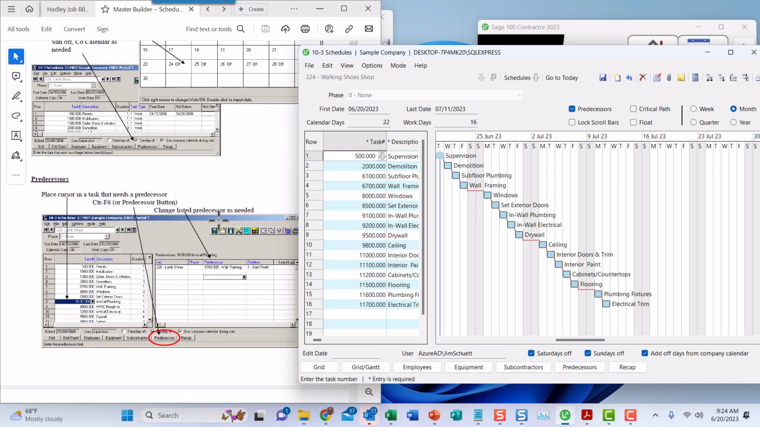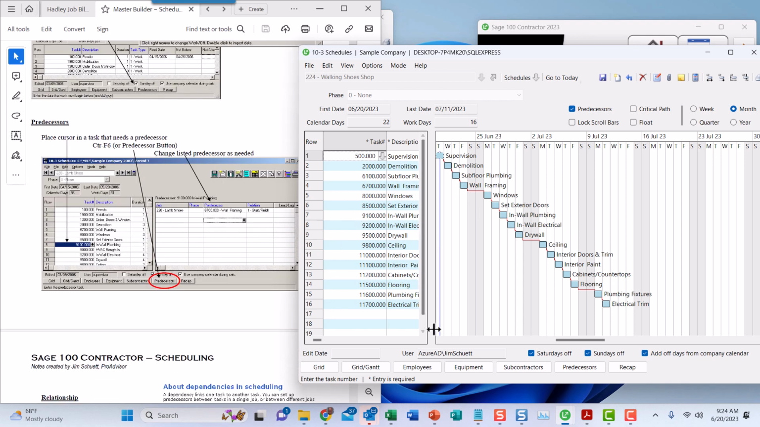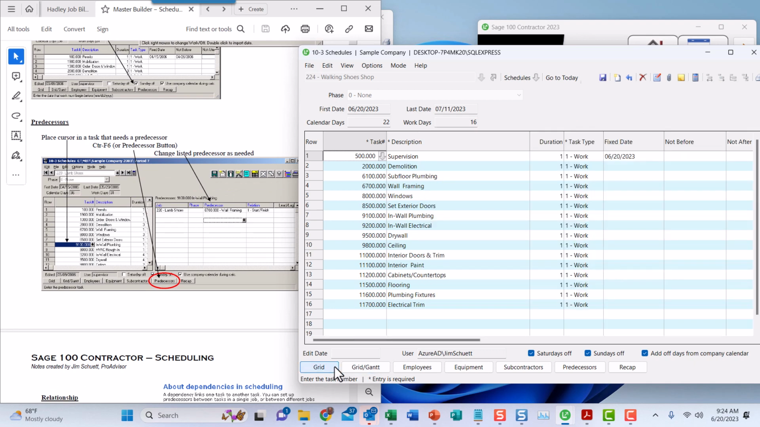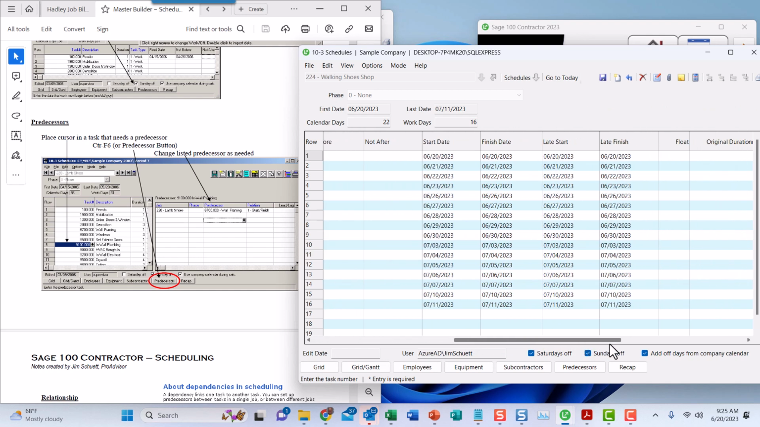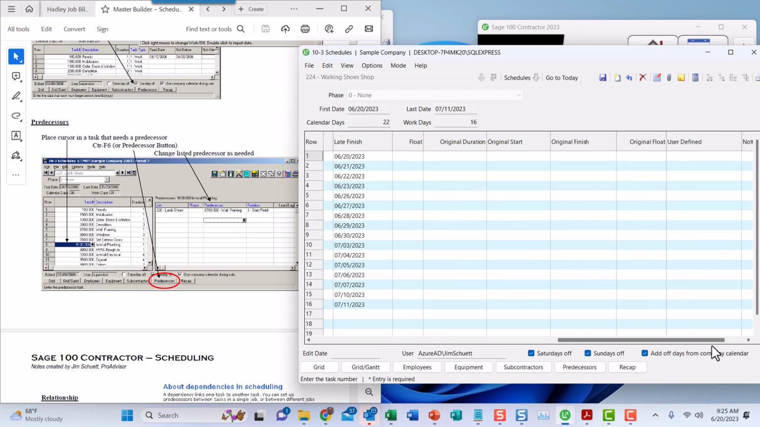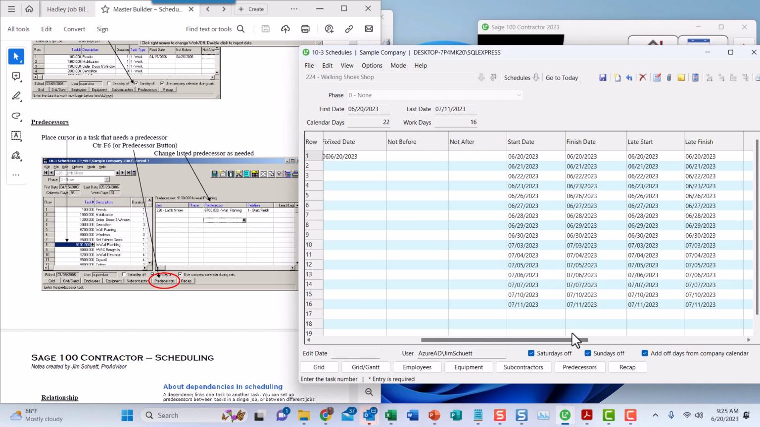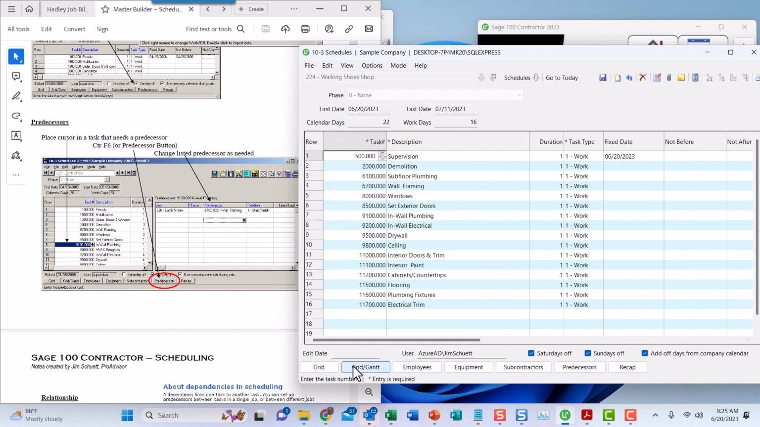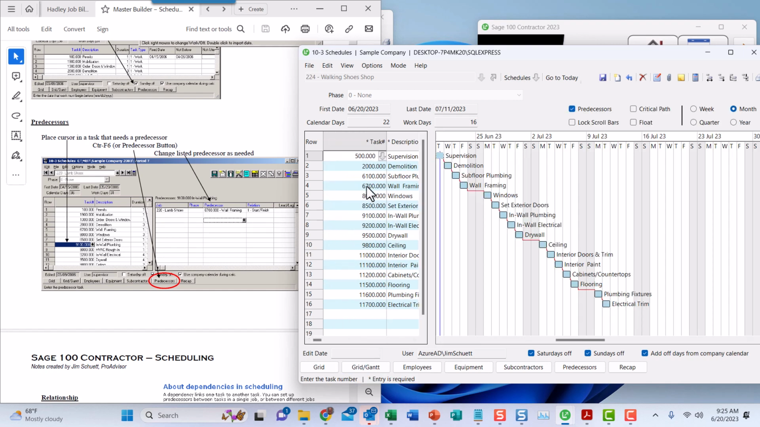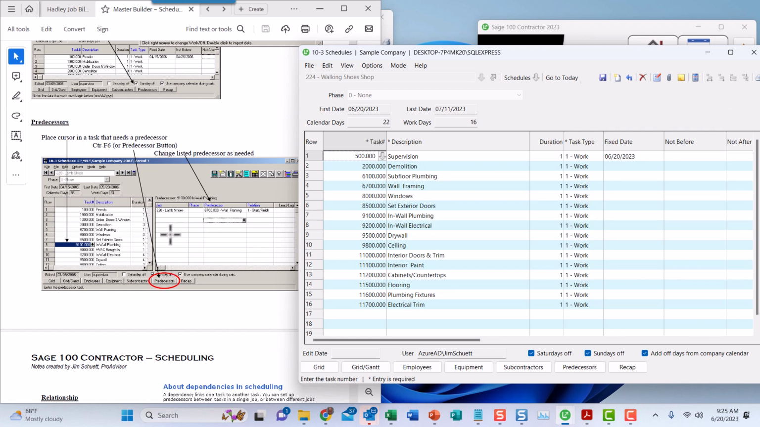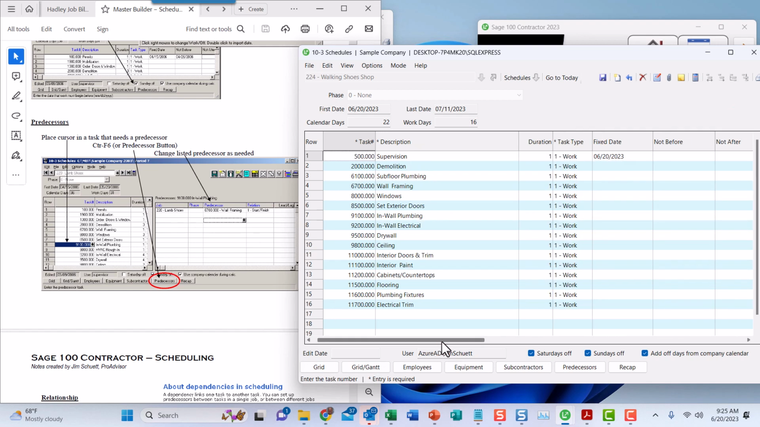Okay, let's go to predecessors. Now let's take a look at just the grid here. The grid has the dates and all the fields that need to have some input sometimes. And the grid Gantt is a combination of that grid and the Gantt chart itself. So right now we're going to go back to the grid and take a look at predecessors.